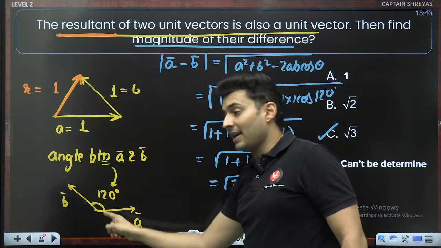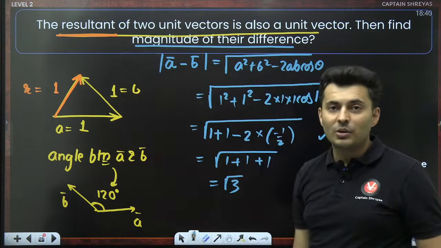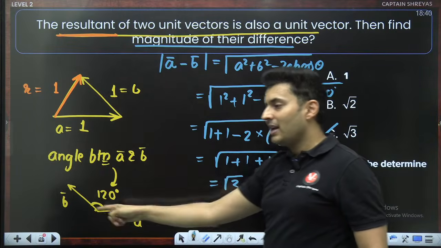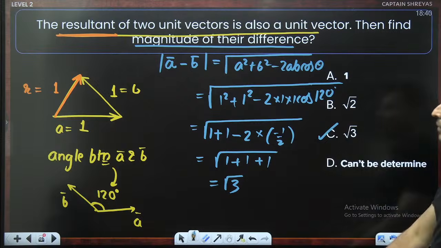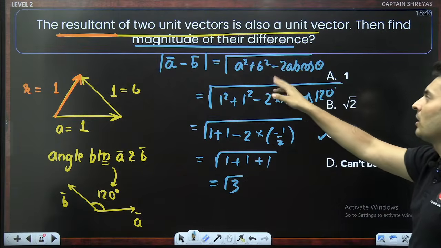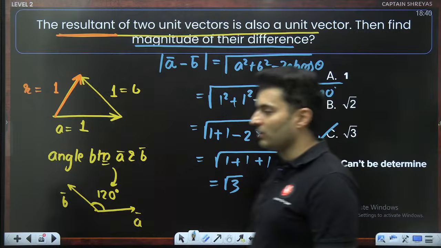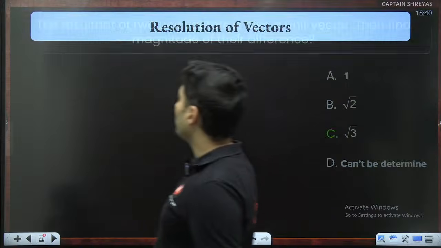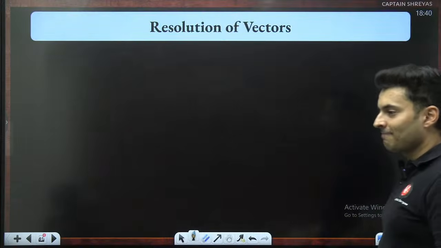I found out the angle by knowing the theory. I cannot find the angle like this because head is matching with tail. I have to connect the tails together. Only then I can understand the next part, the difference in magnitude. So use the formula and we have got it. All right. Shall we go to the next one? And that is the resolution.